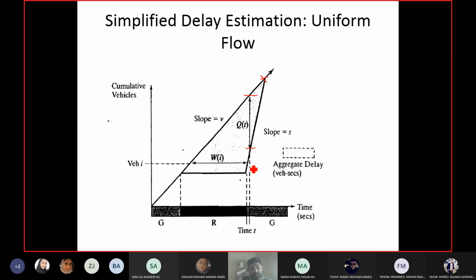In the queue. Okay. So again, when the two lines meet, there is no time in queue delay as well, right? Vehicles just come and go. There is no queue.